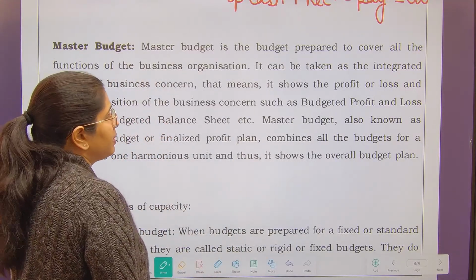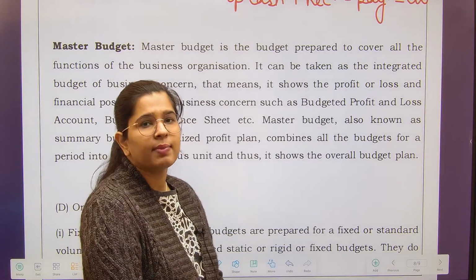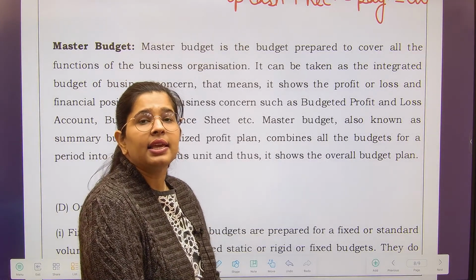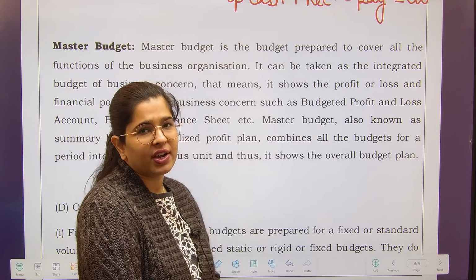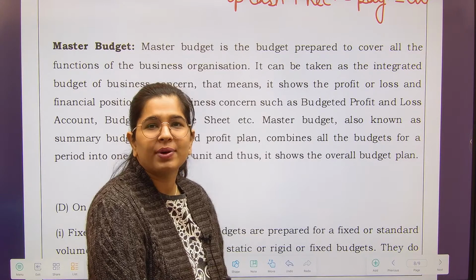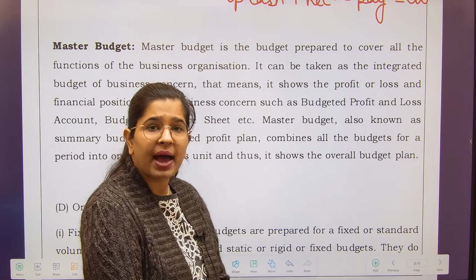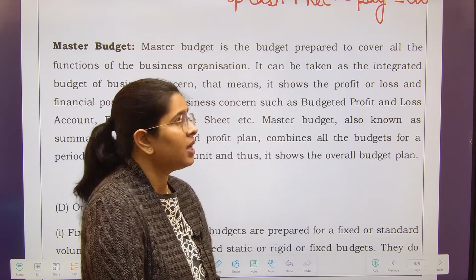Next is your master budget. We have talked about it various times. Master budget means this includes all kinds of functional budgets in it. You can call it your budgeted P&L or budgeted balance sheet because of its nature, as it sees the impact of the total budget.